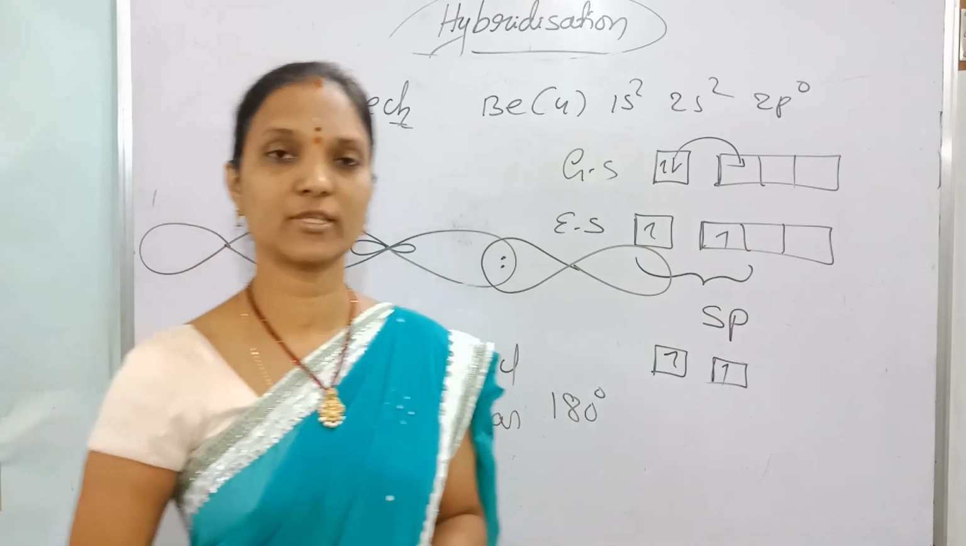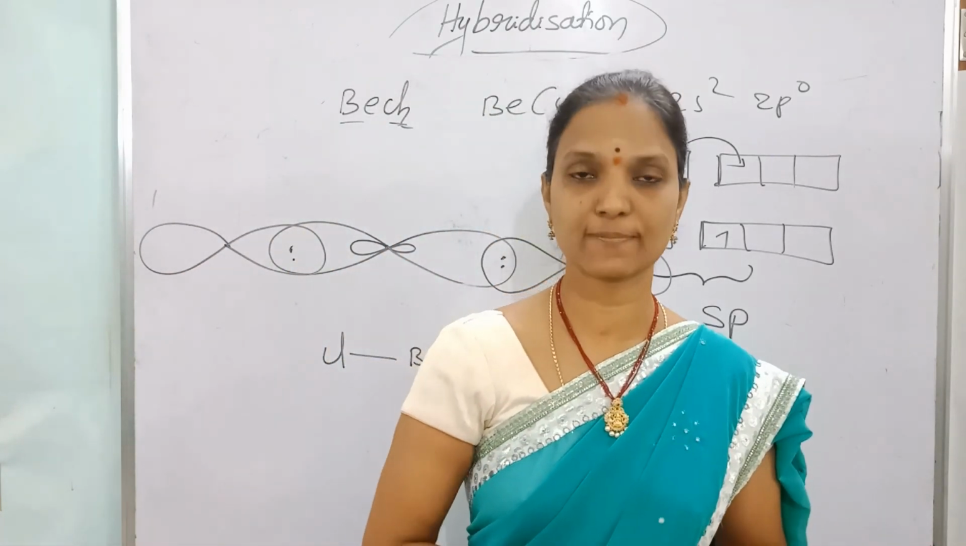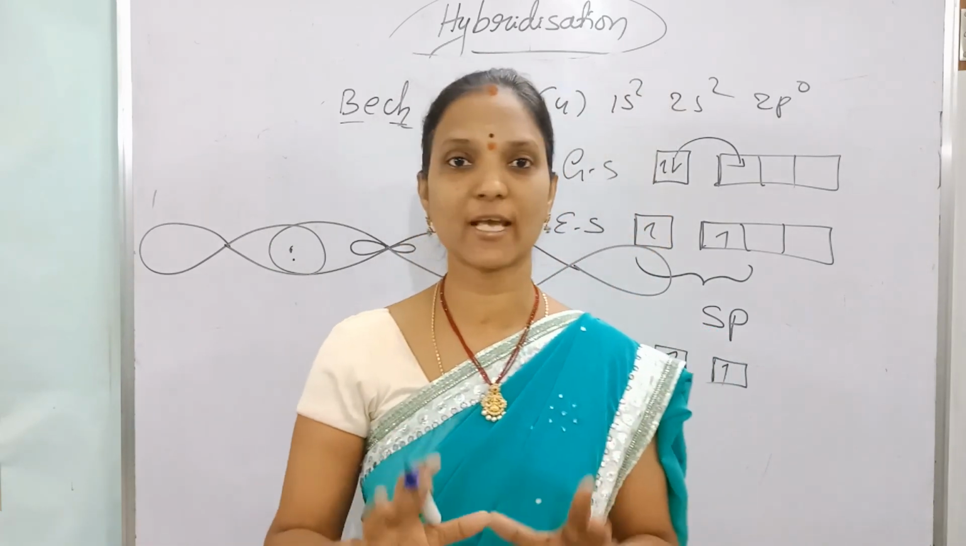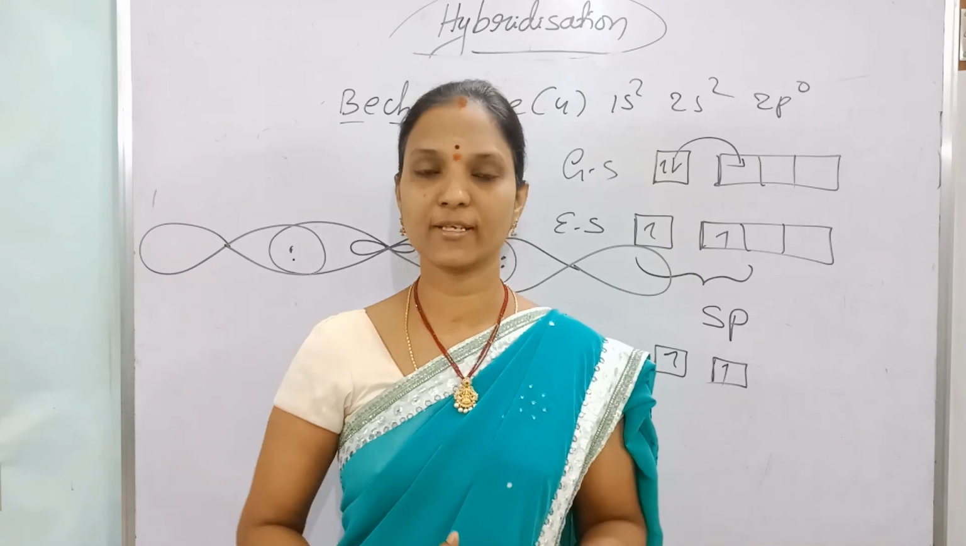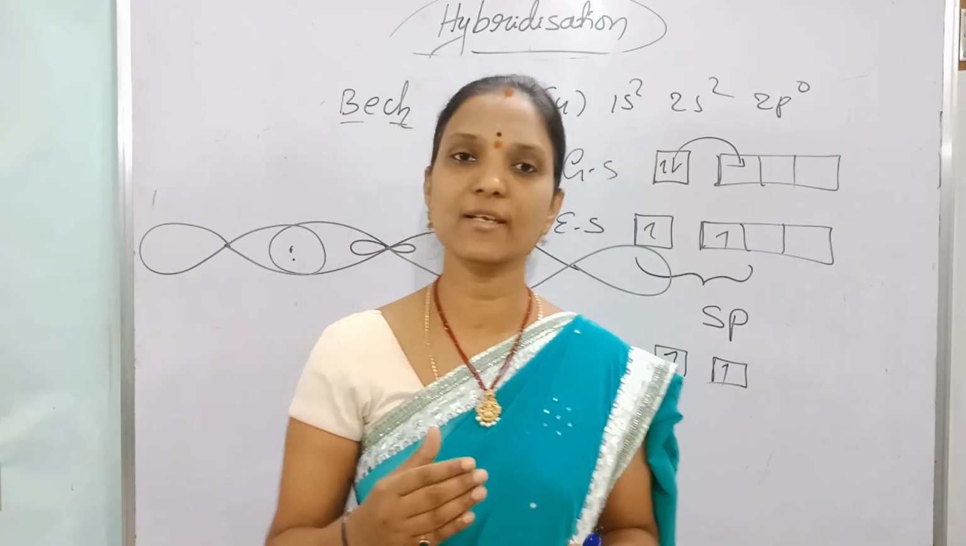This is hybridization: how it takes place and how to identify the structure. There are different types of hybridization: sp, sp2, sp3, sp3d, sp3d2 and sp3d3. These hybridizations and valence shell electron pair repulsion theory, with examples, will be in the next video.